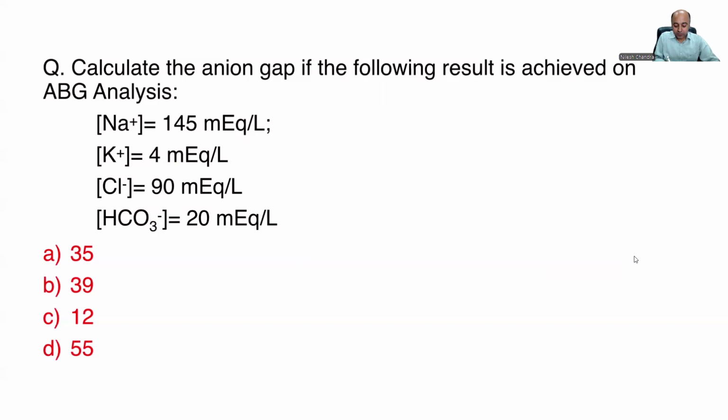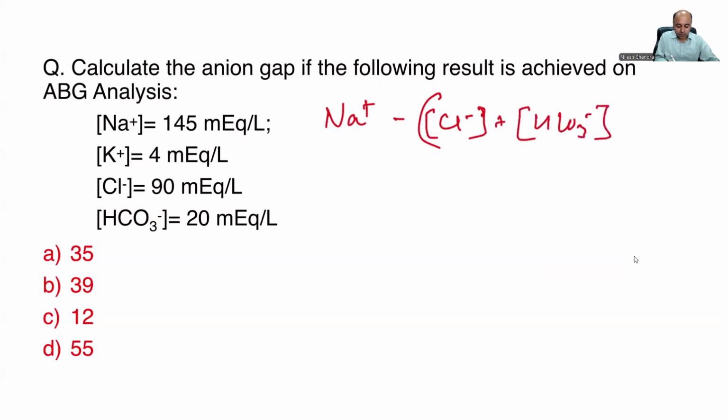What you have to remember, all the medicine faculty will tell you to only use sodium, don't use potassium. So it is sodium minus chloride plus bicarbonate. When you solve this, chloride plus bicarbonate is 110. When you subtract it from 145, your answer is 35. 35 is the anion gap in the given question.